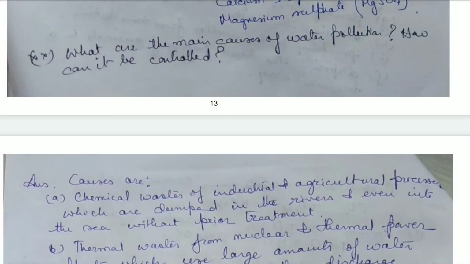Today I am going to continue with the discussion, rather study questions discussion according to ICSE syllabus class 8 of the water chapter question answer series. Okay. So let me start with today's question. The first question is, what are the main causes of water pollution and how can it be controlled?